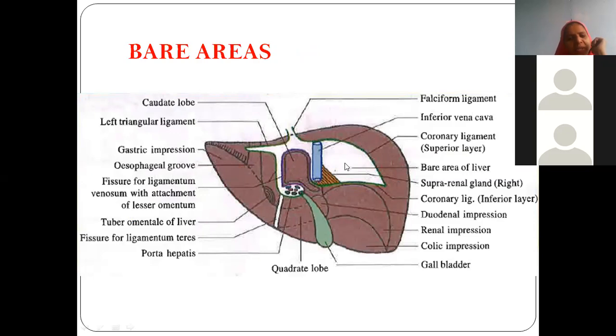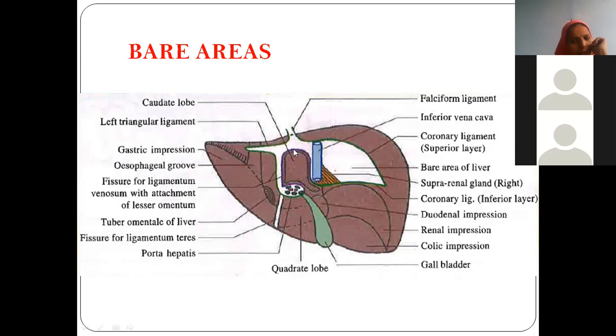You can see the reflection. This area is not receiving peritoneum. That's how you call it the bare area. This is the inferior vena cava. What lobe is this? Caudate lobe. Here we have the quadrate lobe. Between the caudate and quadrate, what do we have? Porta hepatis.